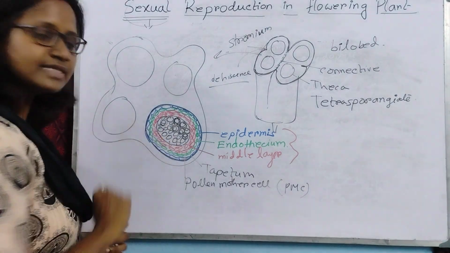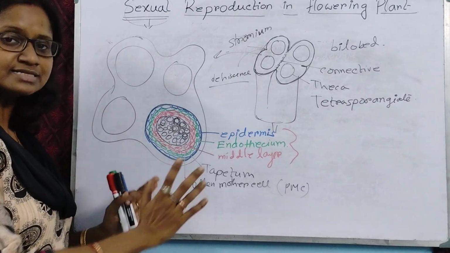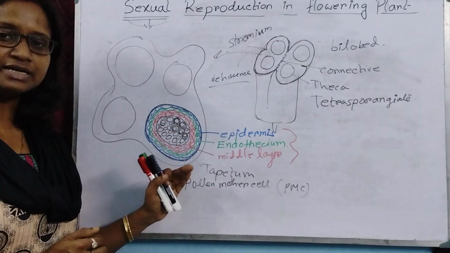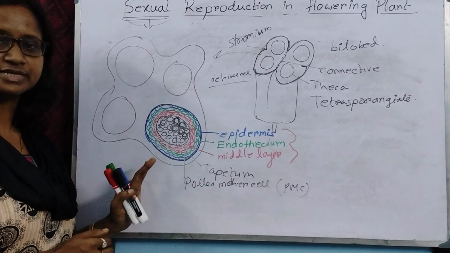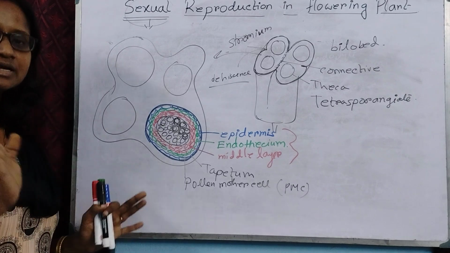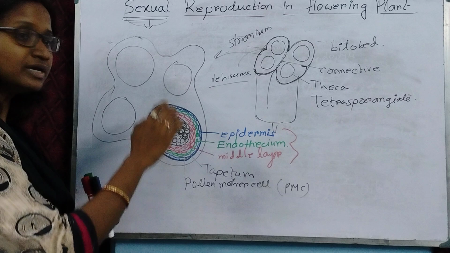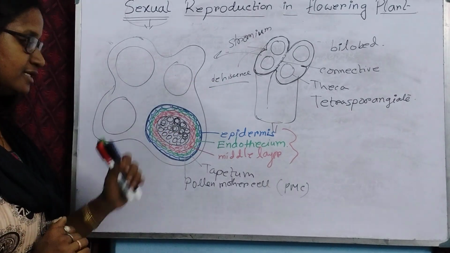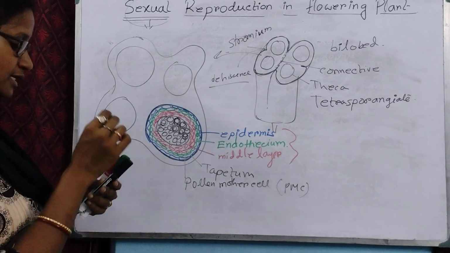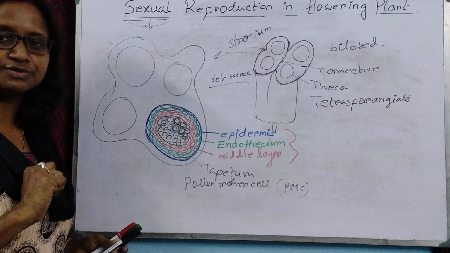The main function of the tapetum is to provide nutrients and nourish the cells inside it. These three layers, epidermis, endothecium and middle layer, give protection to the inner side. As the walls around a room give us protection, the same thing is happening here. They form the wall and protect the inside cells, which are called the pollen mother cells. Each and every pollen mother cell contains a nucleus within it.